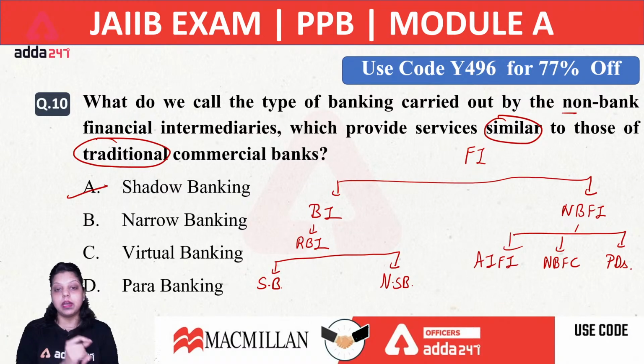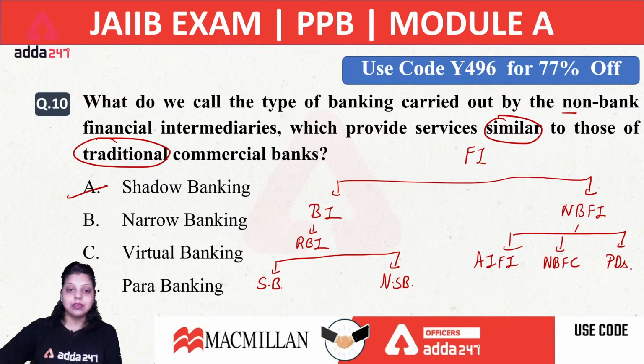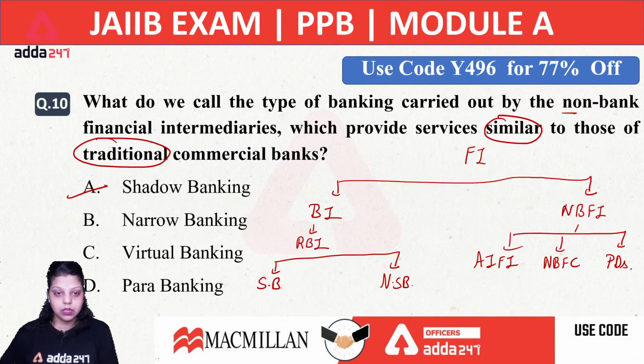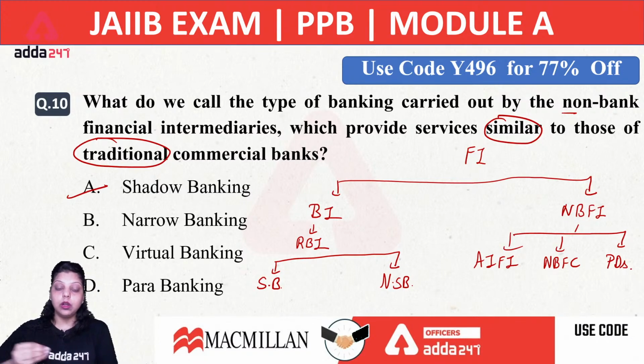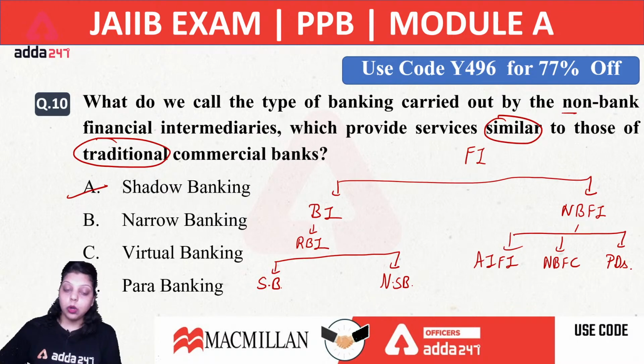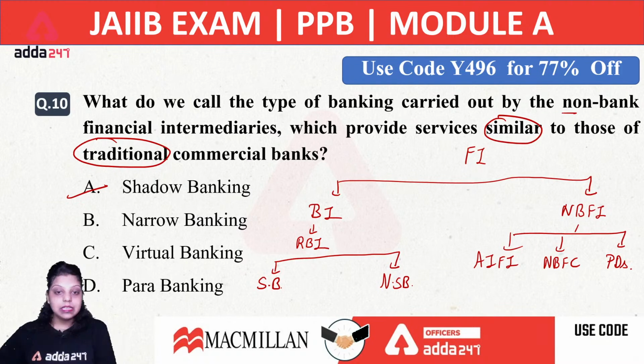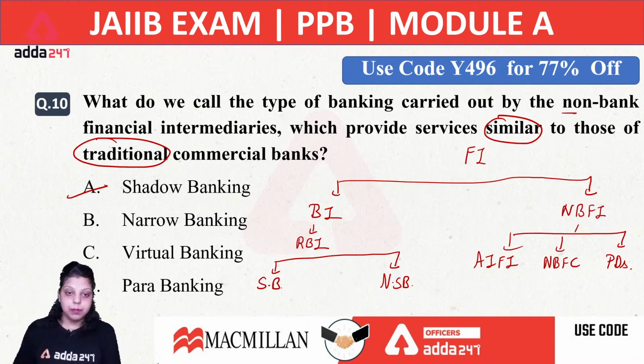Now there is a certain difference between para banking and universal banking. When we talk about universal banking, the bank is providing all kinds of commercial and investment services. In universal banking, the bank provides deposit, withdrawal, loan, cheque clearance, demand draft, locker facility, insurance, credit card, debit card. All these services are provided under universal banking, and similarly under para banking. Now what is the difference between para and universal banking?